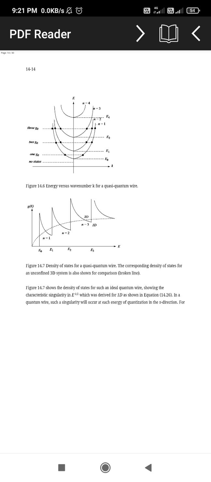Now the density of states is the ideal number of quantum wires that shows the characteristics for the energy and the dimensional structures. In these quantum wires, a singularity occurs for the energy and the quantization only for the x direction.